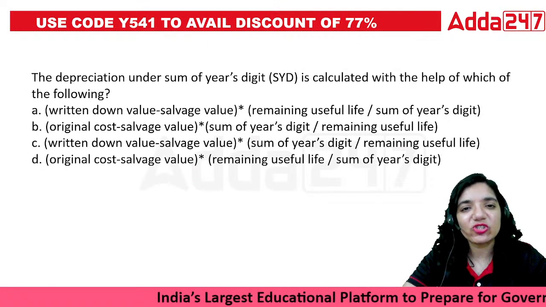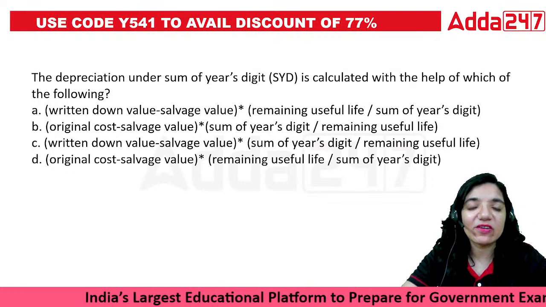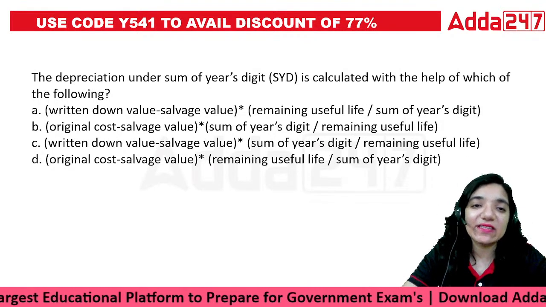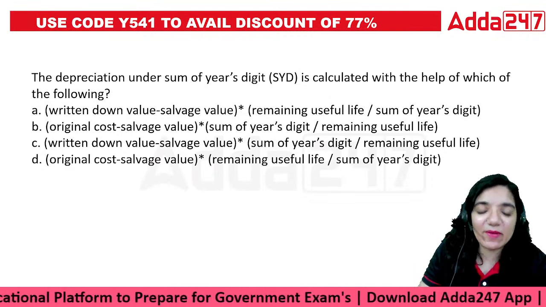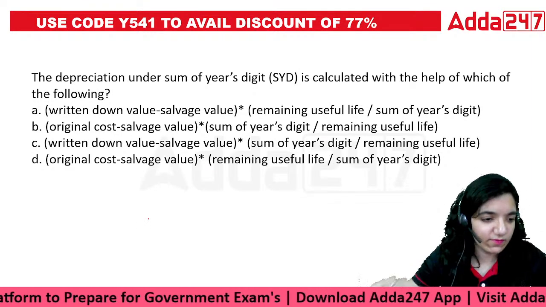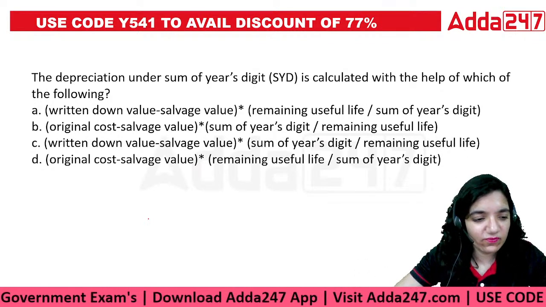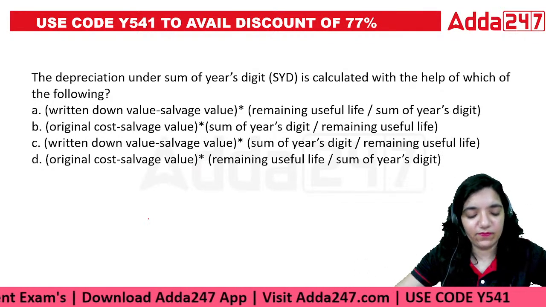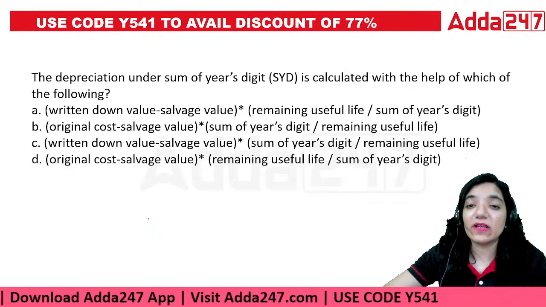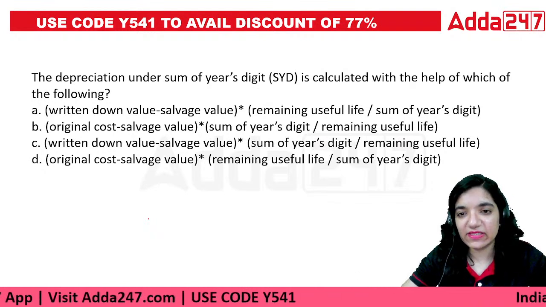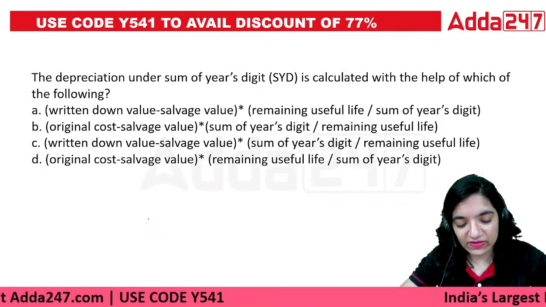Then it is original cost minus salvage. Then we have written down value minus salvage. Then original cost minus salvage value multiplied by remaining life of the asset divided by the sum of years digit.